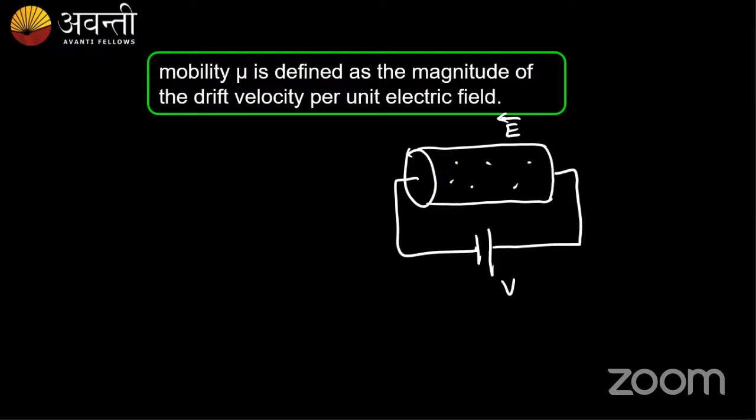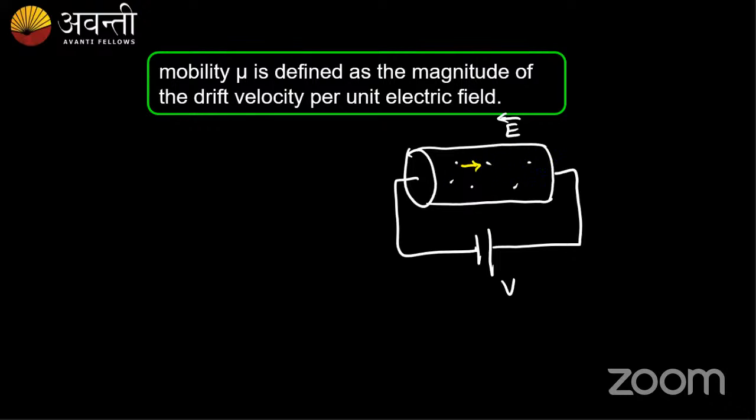Guys, I'm asking about the movement of electrons, not positive charge. Electrons always flow opposite to the direction of the electric field, right? So my electron moves from left to right.